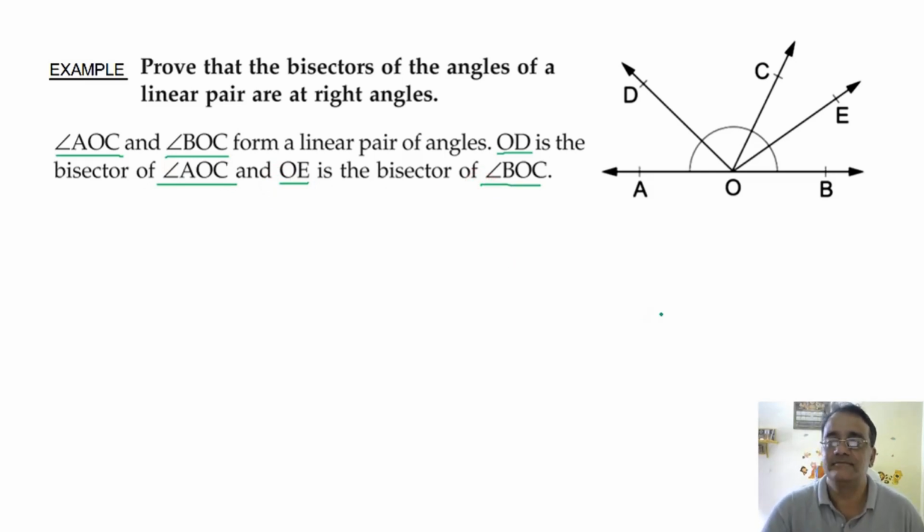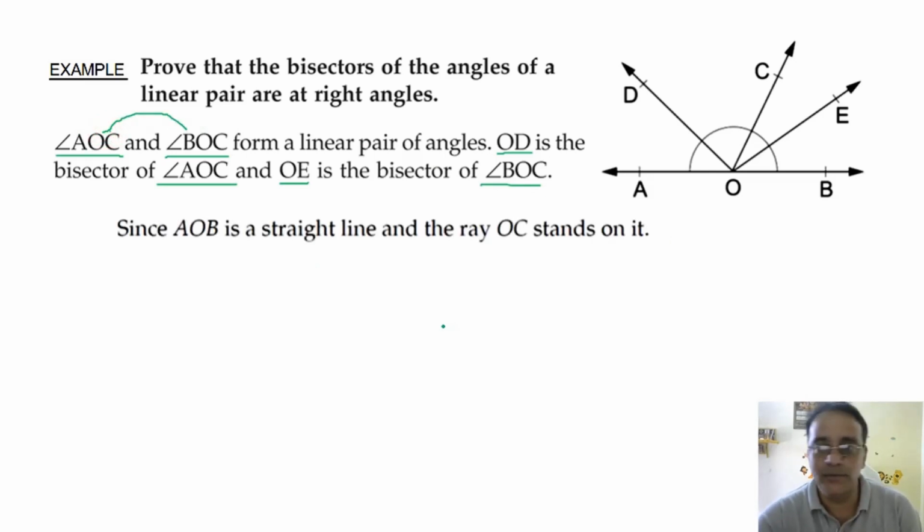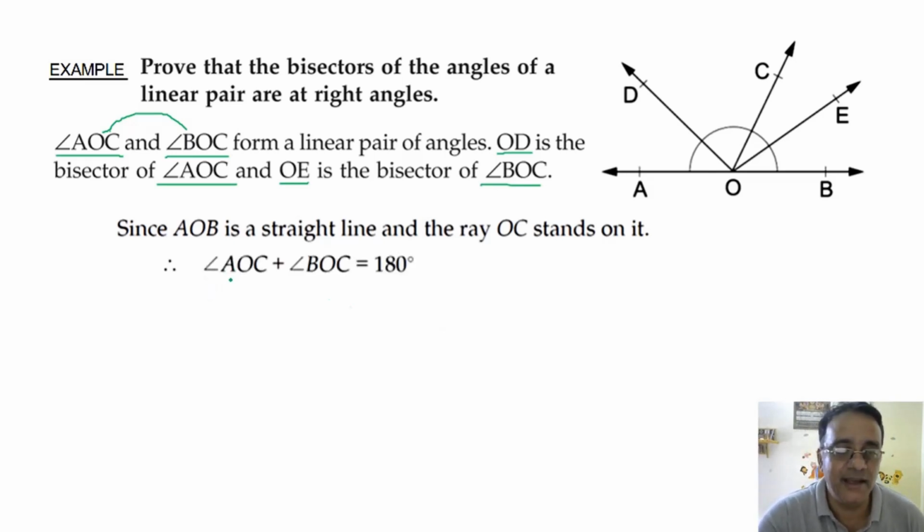Okay. Now what we have to prove? Bisector of the angles means this angle. ध्यान से देखो, angle COD and another angle COE. ये दोनों एंगल 90 डिग्री फॉर्म कर रहा है, that we have to show, that is angle DOE. So we'll start with the linear pair first. What is the sum of these two angles? 180 degree. Right. Since AOB is a straight line and the ray OC stands on it, so angle AOC plus angle BOC is equal to 180 degree.